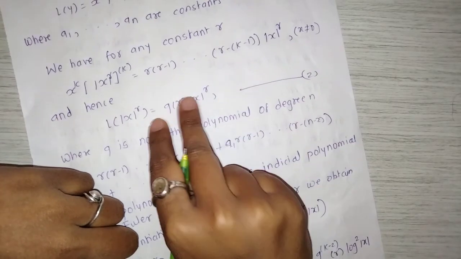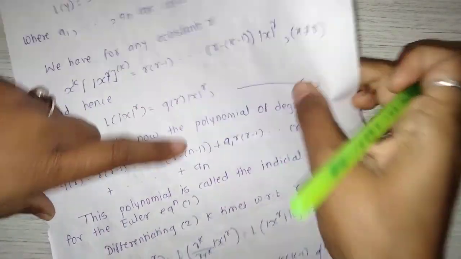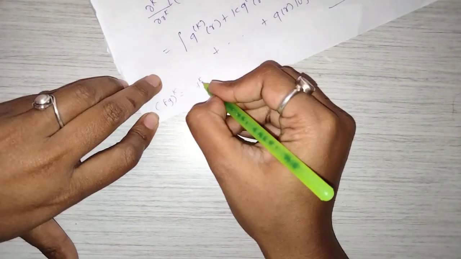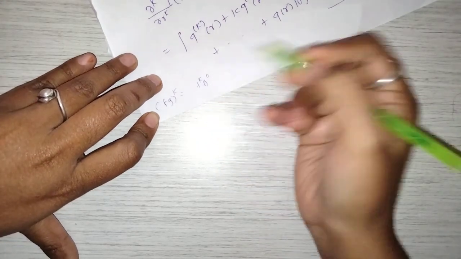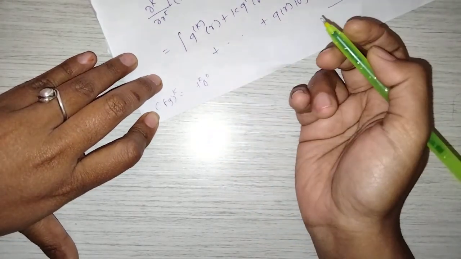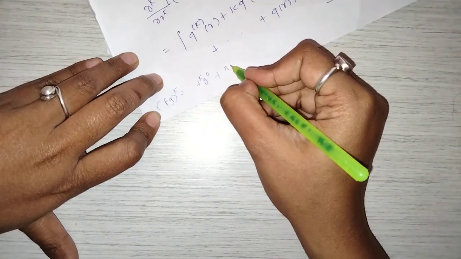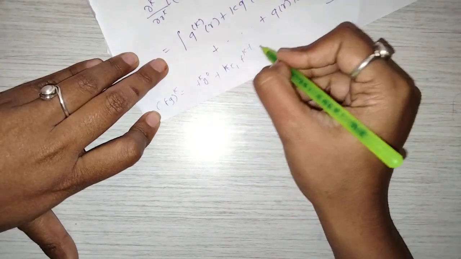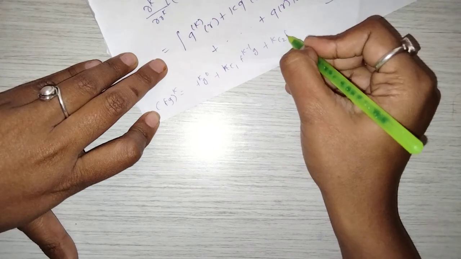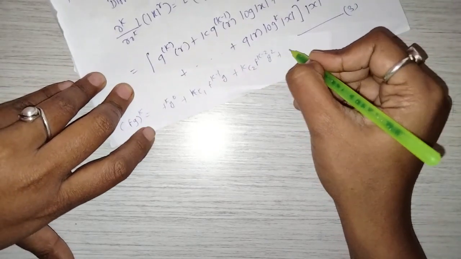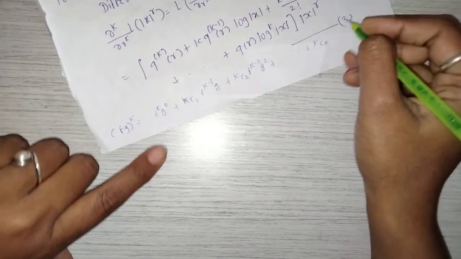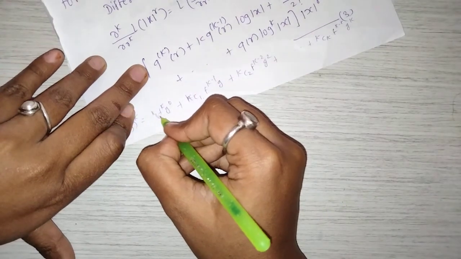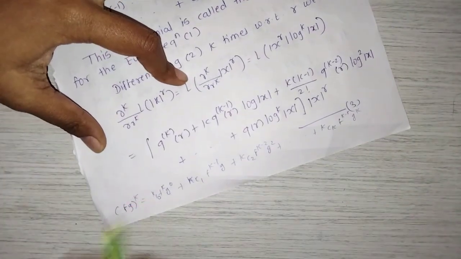And now differentiating this side k times with respect to r, we know the formula for the kth derivative of fg equals f^(k) g (the zeroth derivative of g) plus kC1 f^(k-1) g' plus kC2 f^(k-2) g'' plus and so on plus kCk f g^(k).